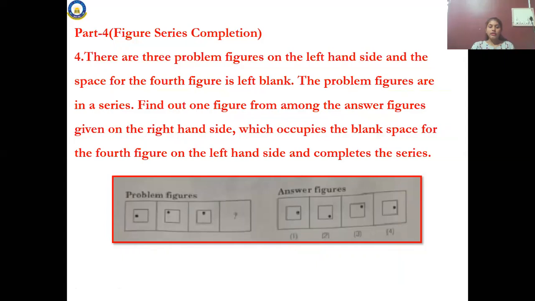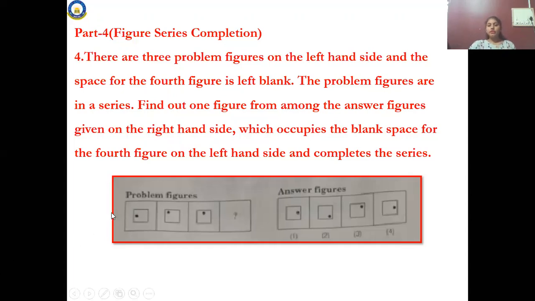The space of the 4th figure is blank. 3 figures are given and the 4th space is blank. What do you have to do? You have to find out the correct answer from the right hand side among the 4 options. Look at the options there. 1, 2, 3, 4. Can you guess which is the correct answer? This is a relation.